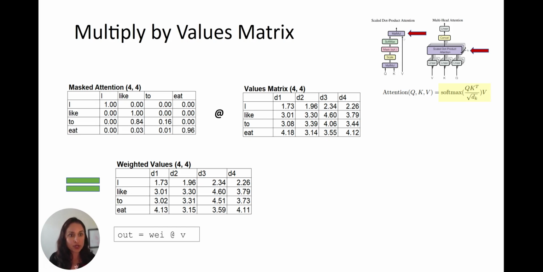Okay, we've reached the top up here, and we've completed this formula: a softmax of Q times the transpose of K divided by the square root of the dimensions of K, times this values matrix, gets us to our attention, our weighted values. Okay. And I just put the math in here for this 4.13 if you want to check it out.